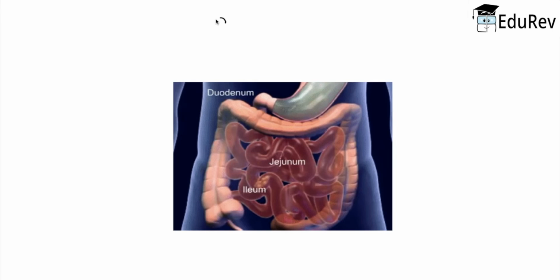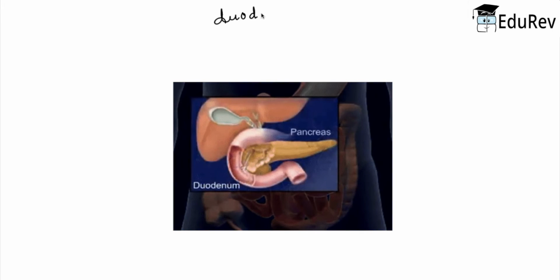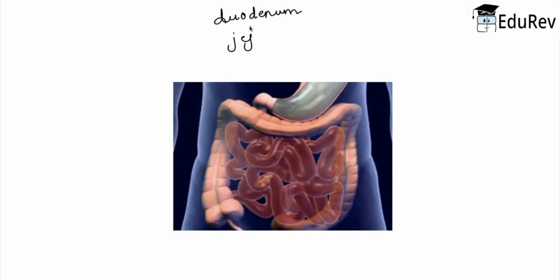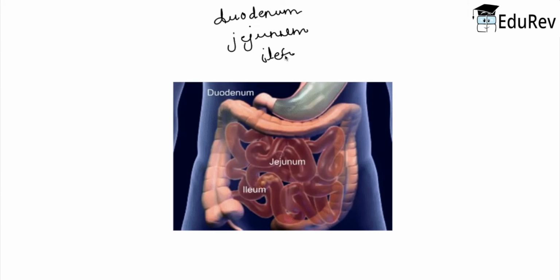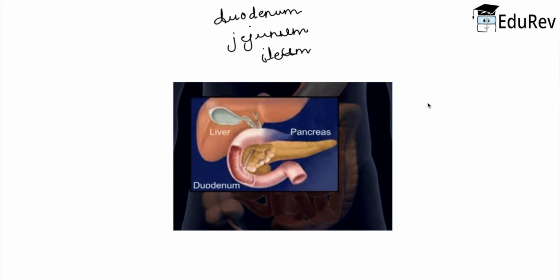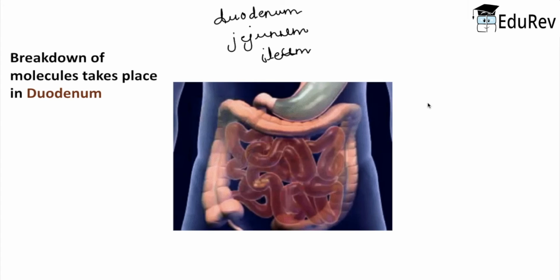So our small intestine consists of three regions, that is duodenum, jejunum and ileum. The breakdown of biomacromolecules that we studied earlier takes place inside the duodenum.